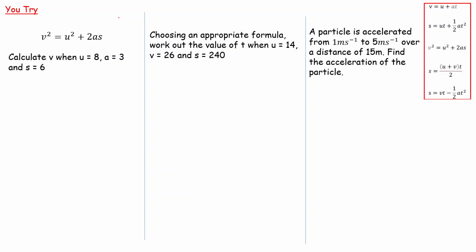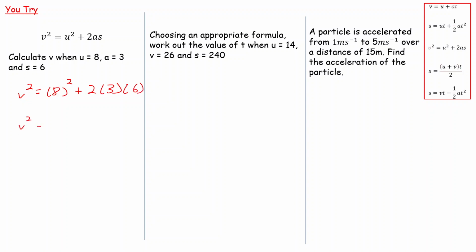So the first one, it says calculate V when U is 8, A is 3, and S is equal to 6. So this one is easier because they give you the formula that you want to use. In this case, V squared is U squared plus 2AS. You substitute and you go from there. So we're trying to find V. Using our formula, V squared is equal to U squared, well, U is 8, so we're doing 8 squared plus 2 times A. A is equal to 3. We're just substituting our values, so A is 3, and my value of S is equal to 6. So 6 goes into here.